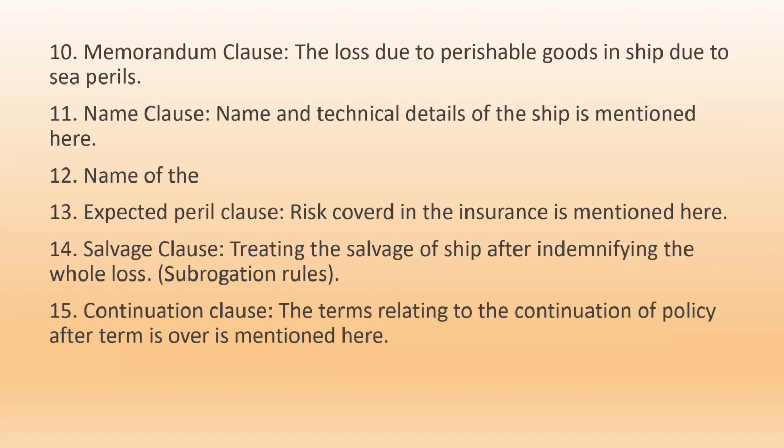Only loss due to those particular hazards mentioned in the clause is compensated. For example, if you have mentioned collision of the ship, and instead of collision the ship catches fire inside, then the insurance company may not cover the risk, because the loss has happened not because of collision, but because of a problem in the technical systems and the fire that occurred. So this is how this clause deals with it.